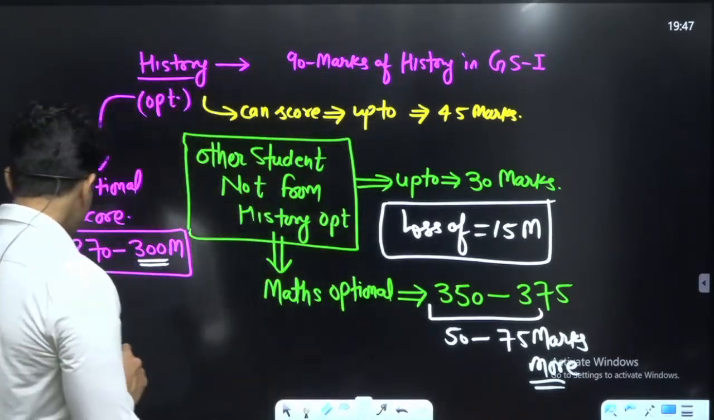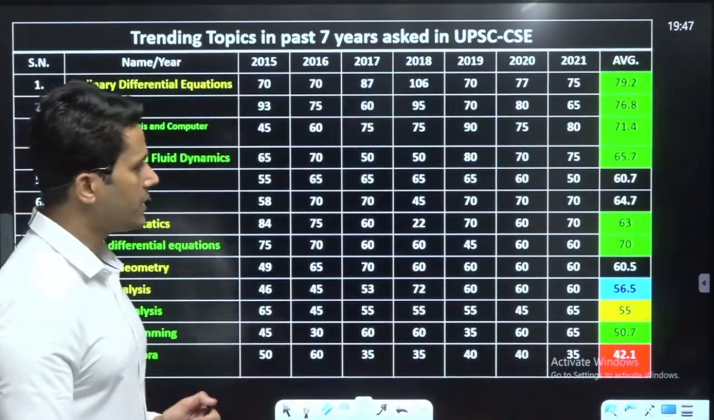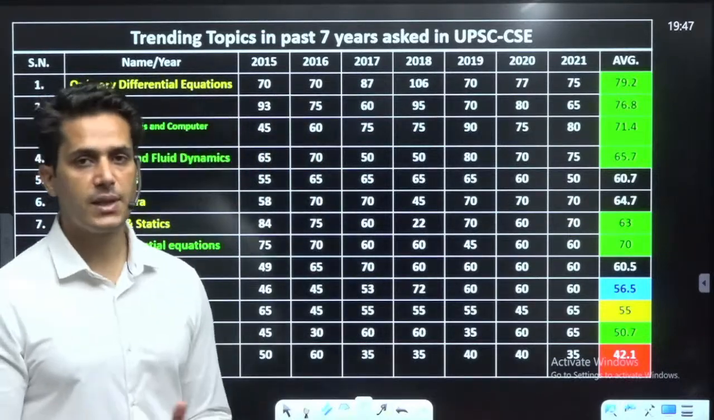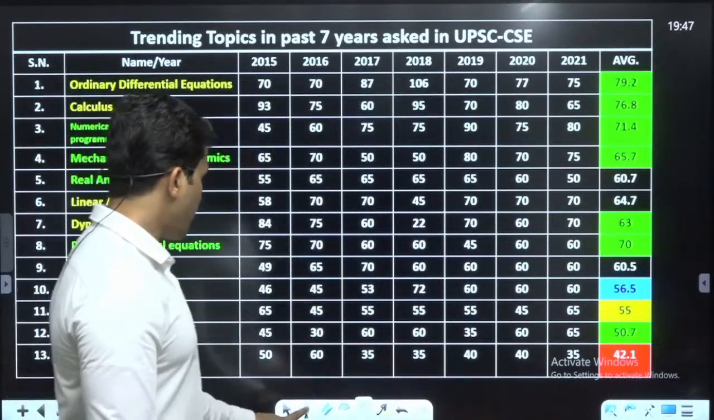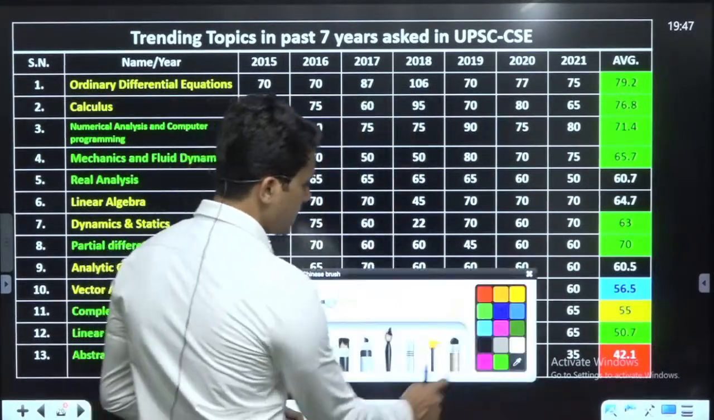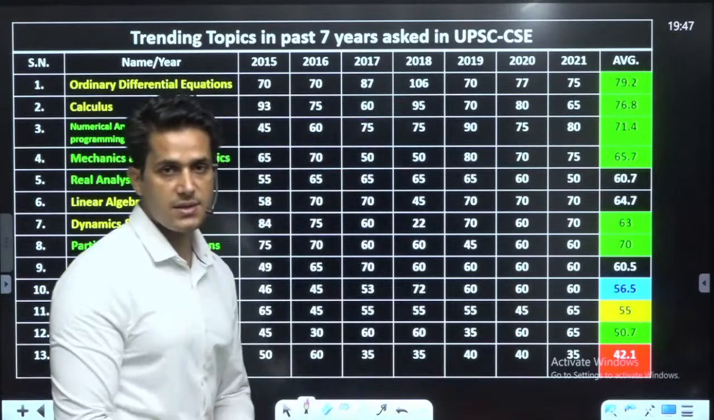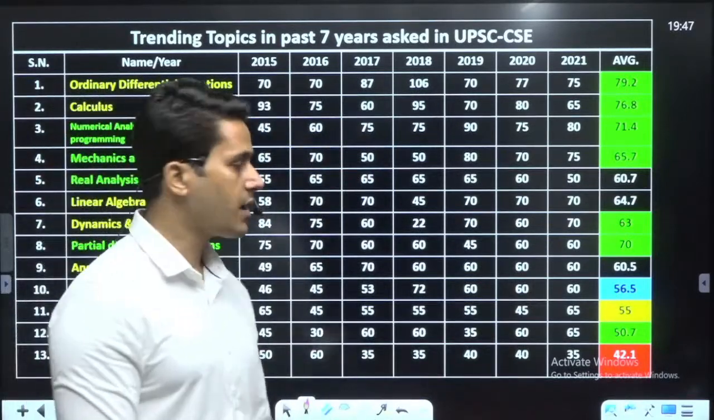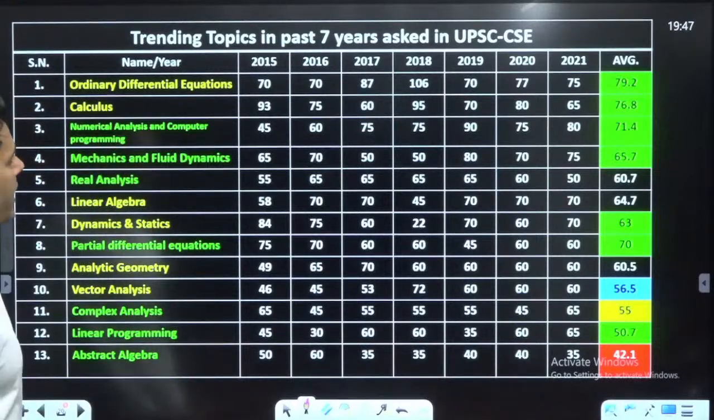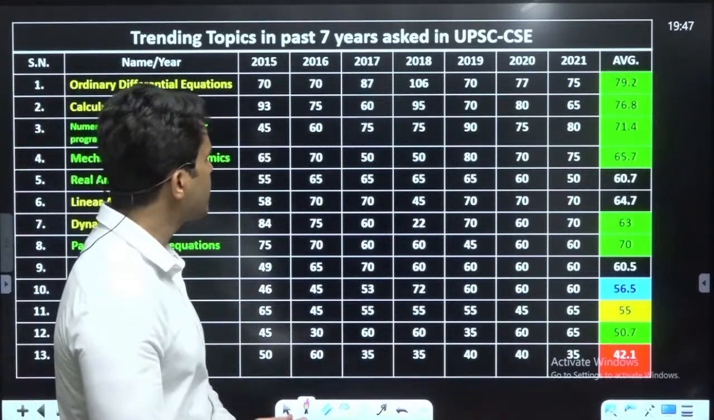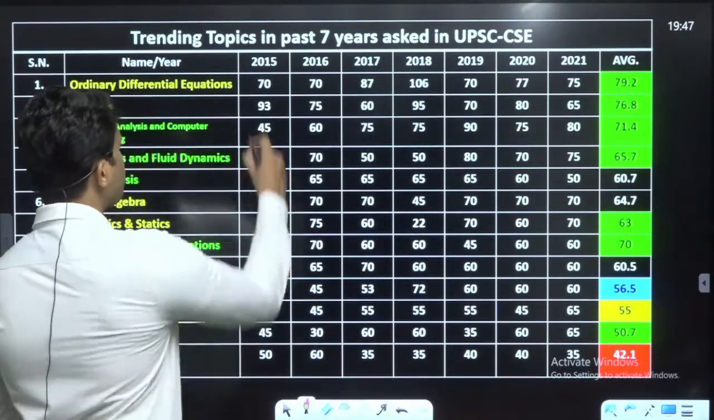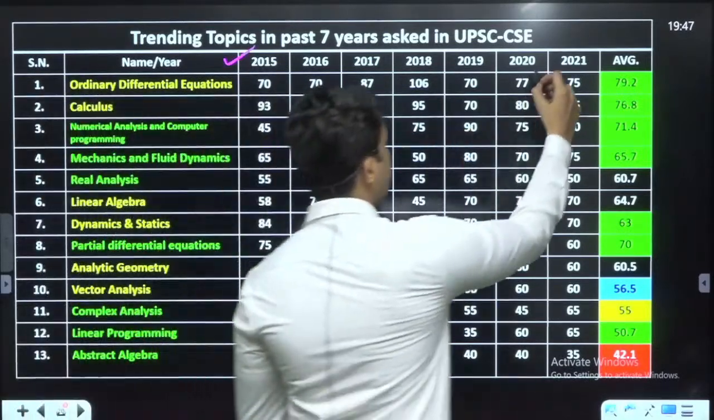One last thing I want to show you, this is the last year trending topics criteria. Please see, with the right strategy of mathematics, you can get good marks and you can score very good marks in mathematics. So these are the trending topics in the past, let's say 7 years, asked in UPSC CSE from 2015 to 2021.